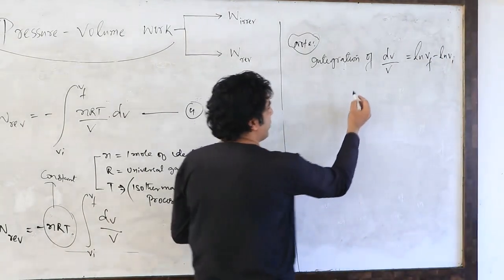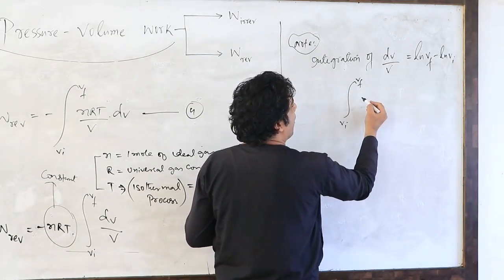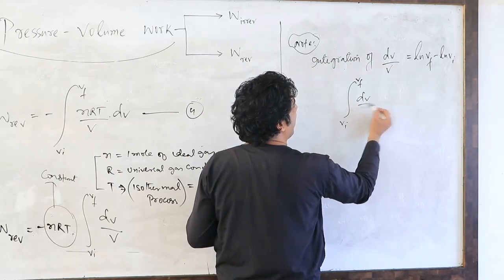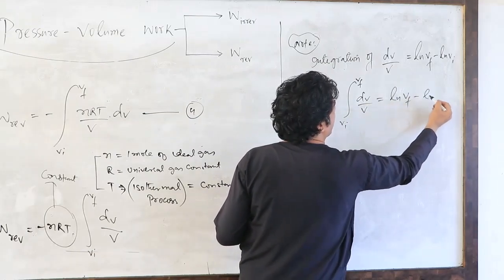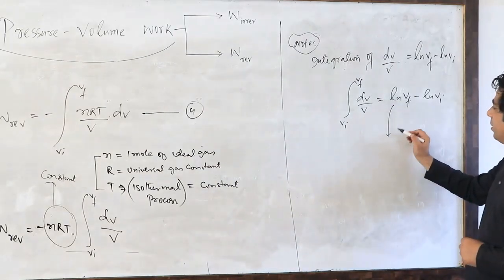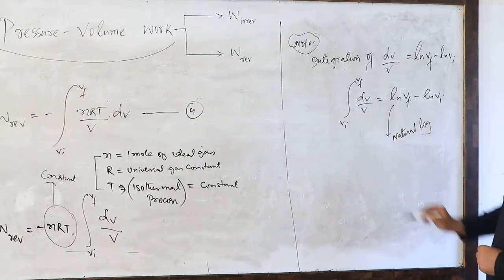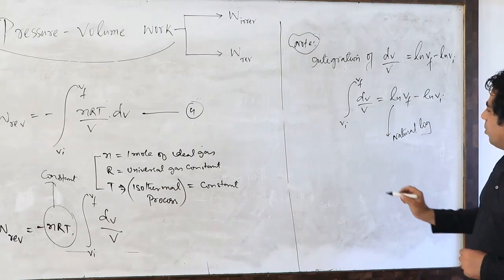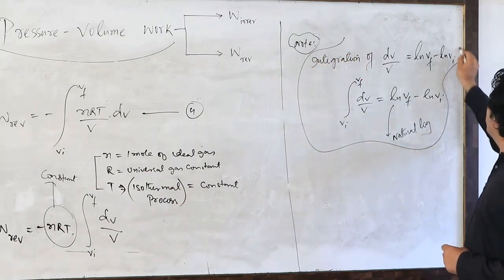This is the expression with you. If you are integrating dV upon V, that's equal to ln Vf minus ln Vi. This ln is nothing but a natural log, correct? So we'll talk about this natural log as well here. So please remember this particular expression.